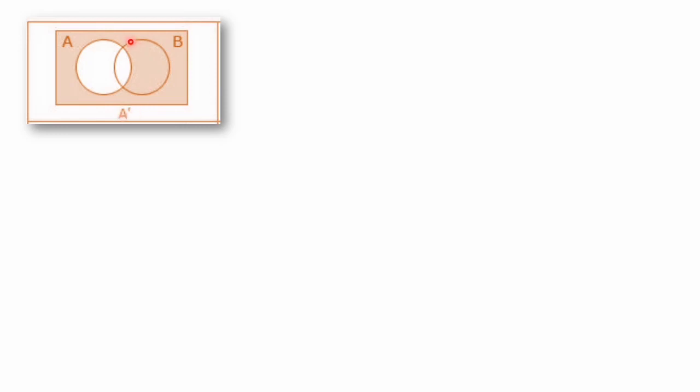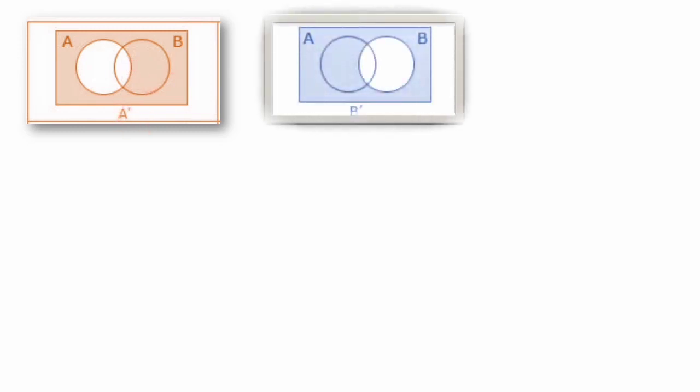As you notice, it is all outside of A, excluding the A circle. That is the way we represent A dash. Next one is B dash, means the B circle we have completely excluded and outside of the B circle it is shaded. That is B dash, means outside of B or except B. We call it not B.